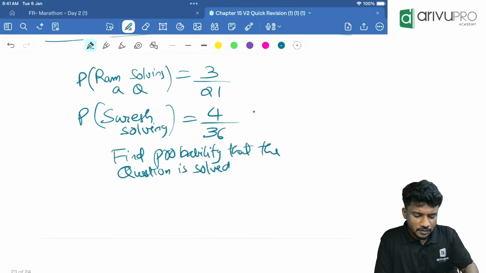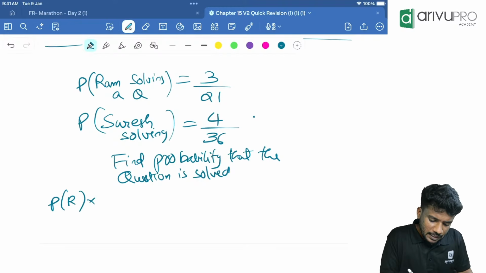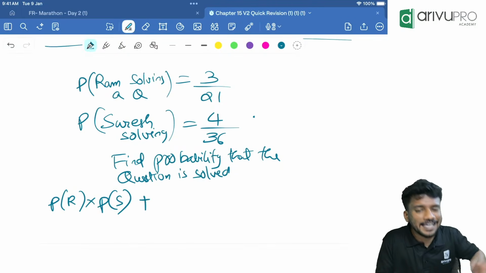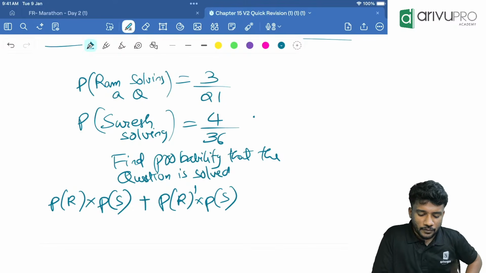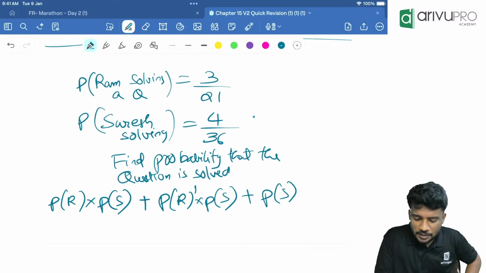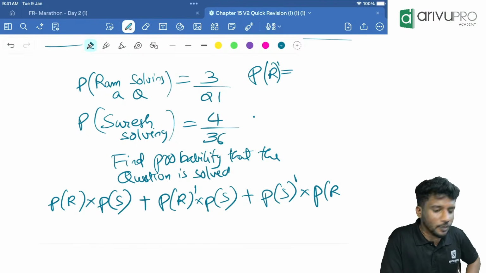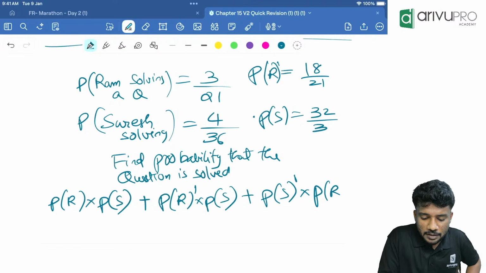What are the conditions we can take here? First case, Ram is solving, that means P of R, and Suresh is also solving, that is P of S. Second case, Ram is not solving but Suresh is solving. Third case, Suresh is not solving, Ram is solving. For that, we require the value of P of R complement. P of R complement is 1 minus 3 by 21, that is 18 by 21. P of S complement is 32 divided by 36.